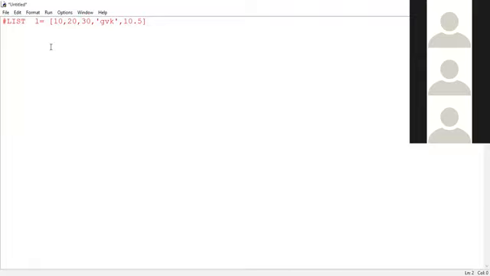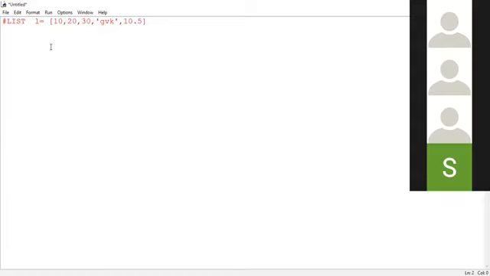Print, to display something onto the user screen. Print type of L. Superb. So within the circular braces, we have to use the type function such that it will display the data type of the particular variable. So see the logic here. It's an example which is going to represent the list data type in the Python programming language.